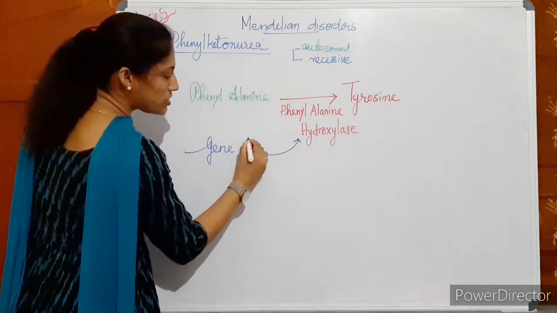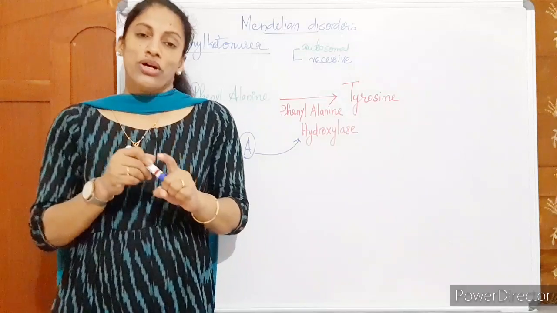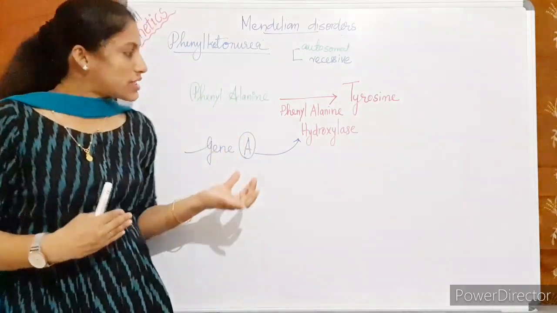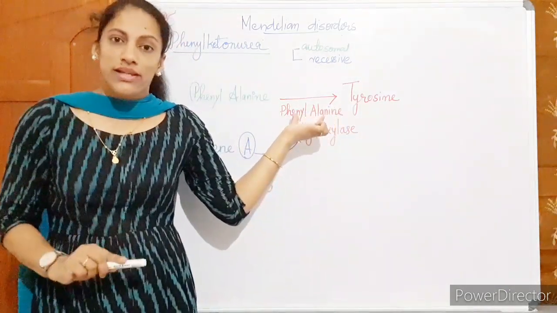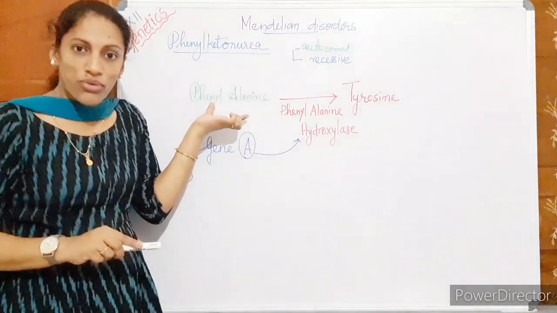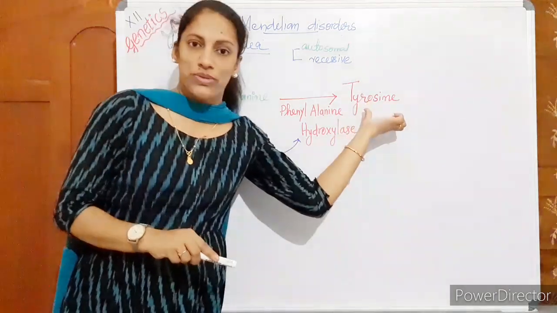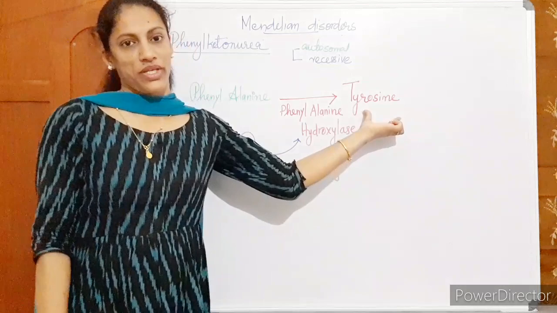Suppose we are naming it as gene A. So gene A, a particular gene in our body, is controlling the production of phenylalanine hydroxylase enzyme. And this enzyme is responsible for the metabolism of phenylalanine to tyrosine, the conversion of phenylalanine amino acid to tyrosine.